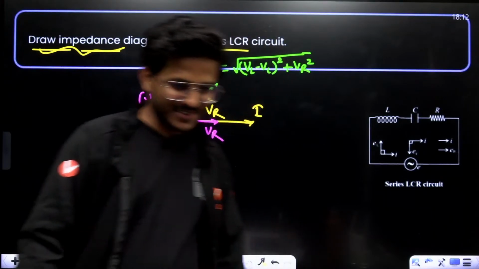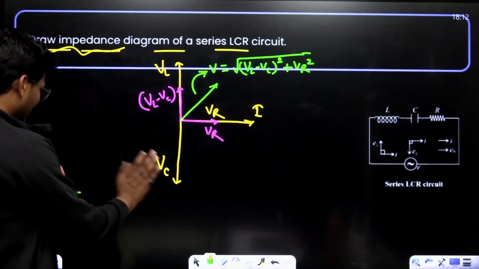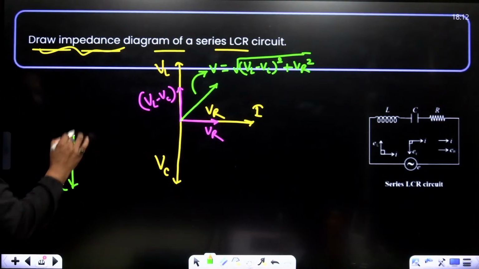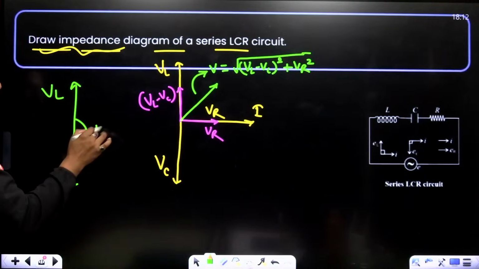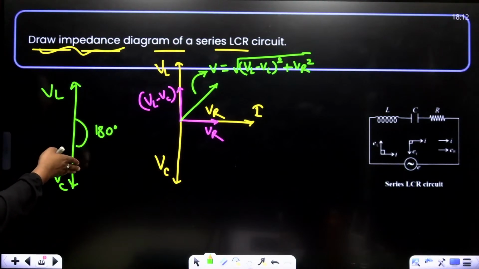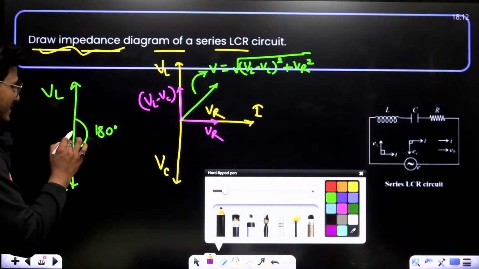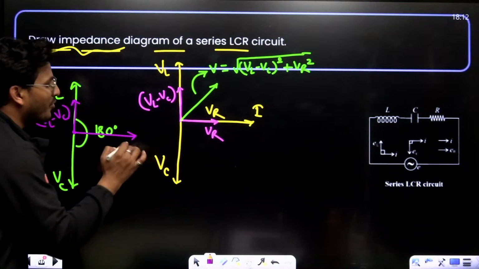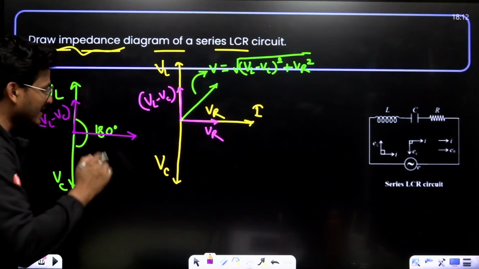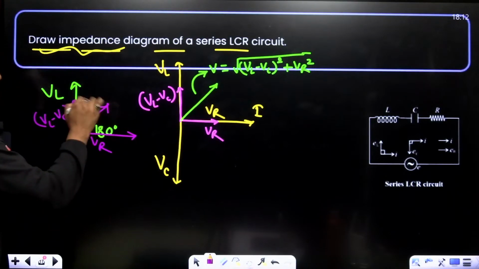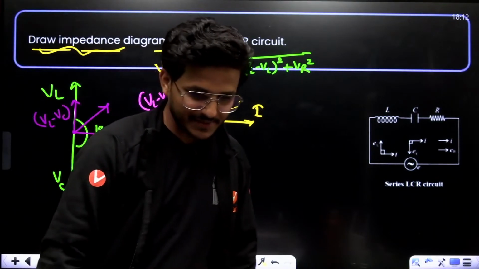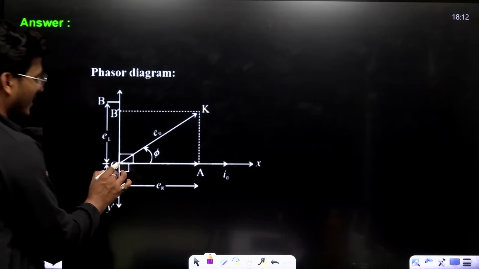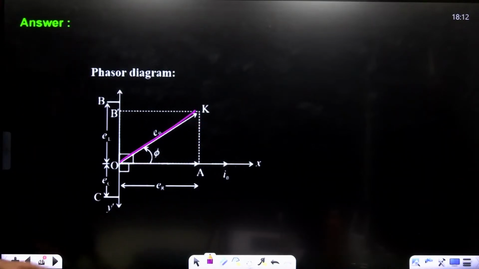Okay, that's great. Fine. Now come to the point. Firstly, I'm just calculating. This is VC and this is VL, having an angle of 180 degrees. Two vectors are opposite in direction, then the resultant direction is this one, that is VL minus VC. And as we know that there is no phase difference between potential and current in a resistance, this is VR. So the resultant is this one. Okay? This is the final figure. Alright? Now, moving to next.